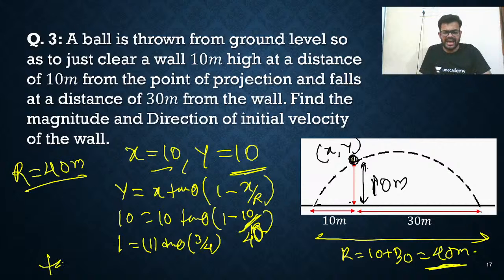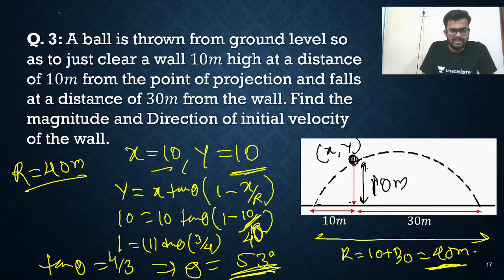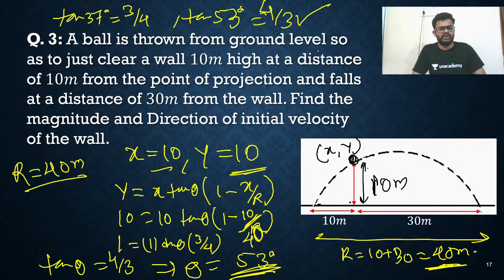So tan theta equals 4 by 3, which means theta equals 53 degrees. Do you remember? Tan 37 degrees is 3 by 4 and tan 53 degrees is 4 by 3. These two values you need to remember. I told you in the starting lecture, the basic math lecture. So 53 degrees is the answer.